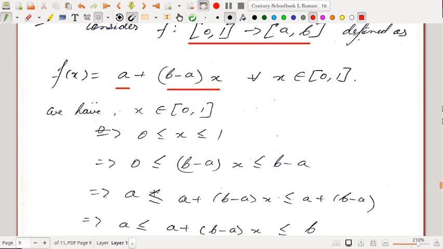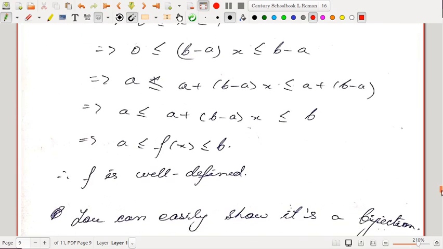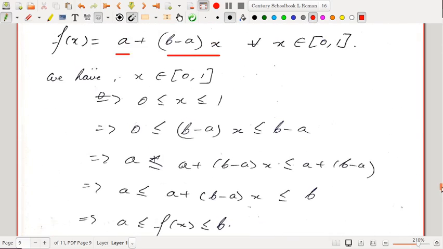So in this case you will see that this function is actually a bijection from (0,1) to (a,b). Okay, so it's your exercise. I have given it to you as an exercise. You can easily show it's a bijection, so you try it yourself to show that it's a bijection.